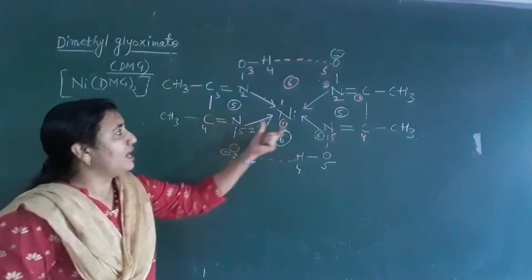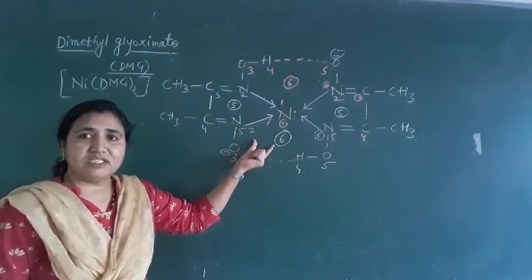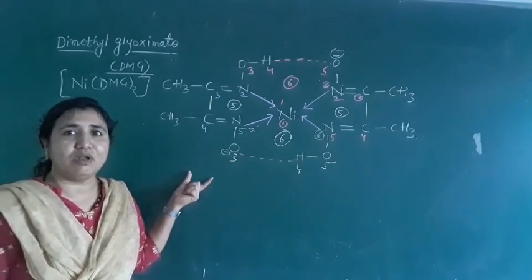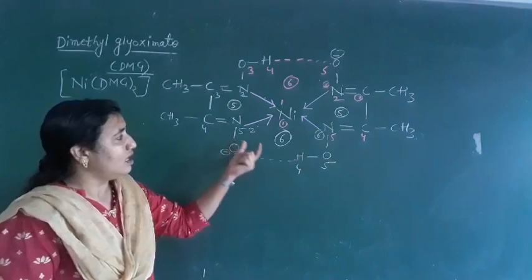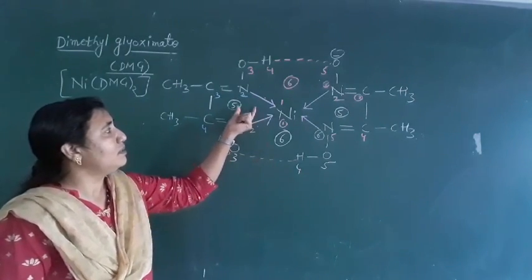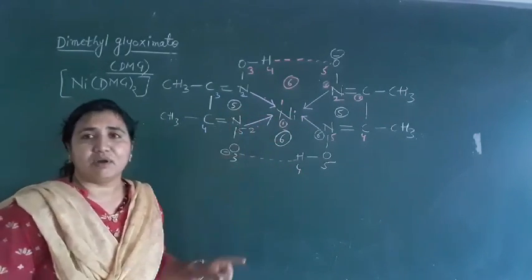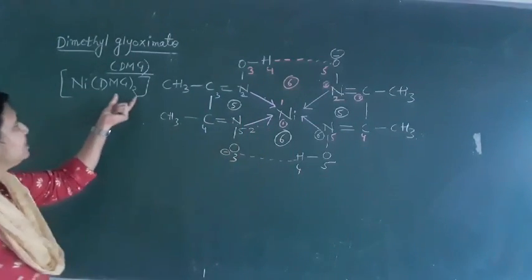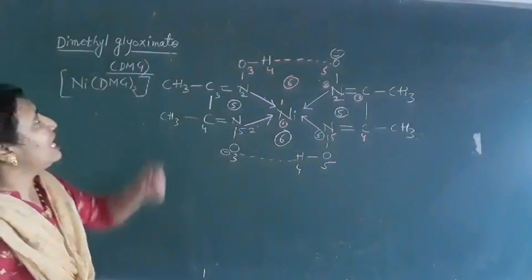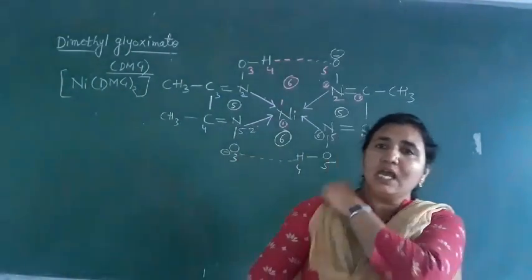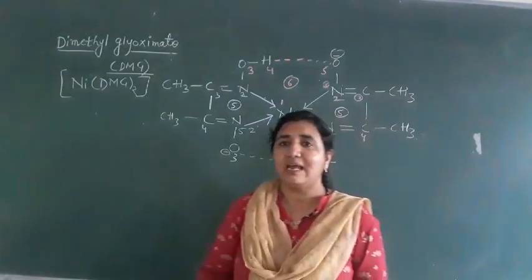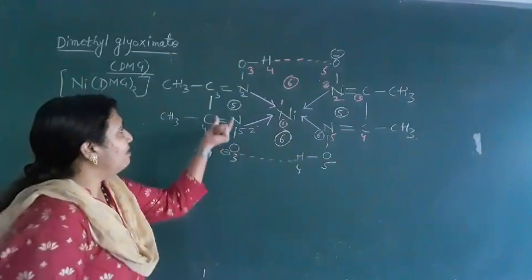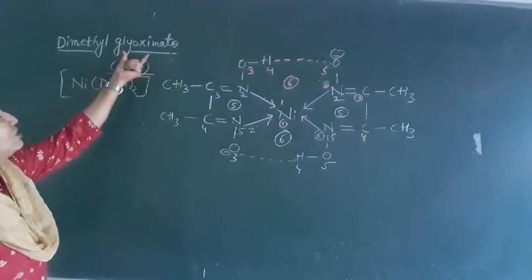We are getting 4 rings and also hydrogen bonding. So this compound is very stable because of the presence of hydrogen bonding and this ring formation. So this is the complex of nickel with DMG twice. This is dimethyl glyoximato. It has come from dimethyl glyoxime. From there we are getting this dimethyl glyoximato.